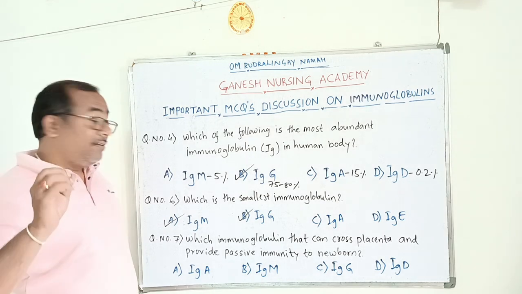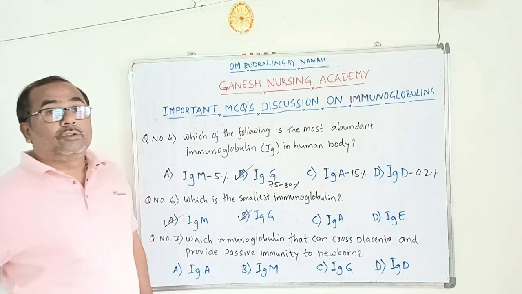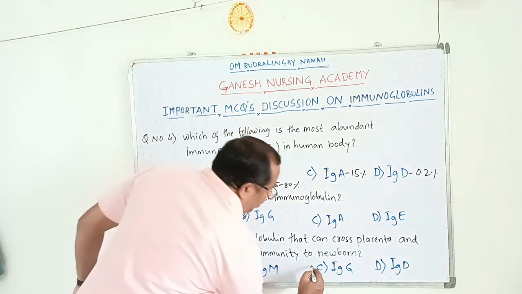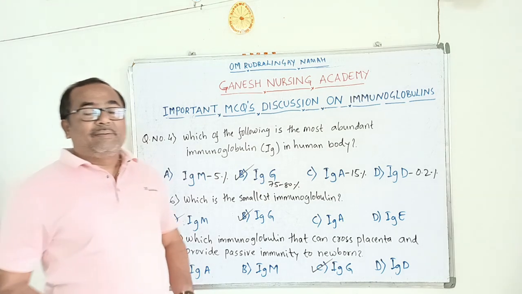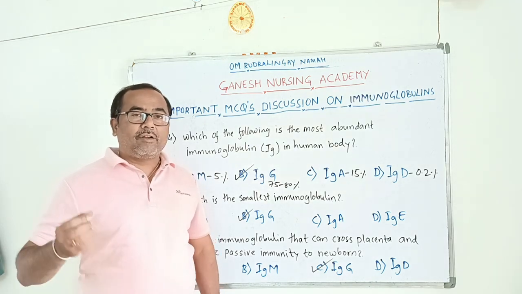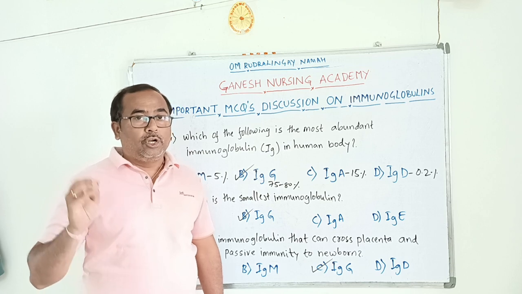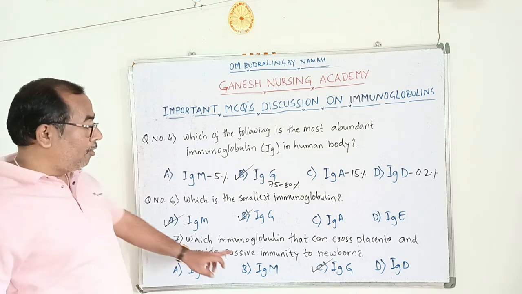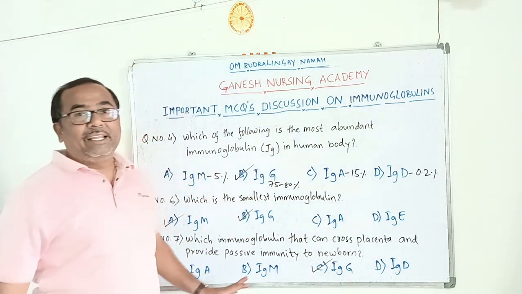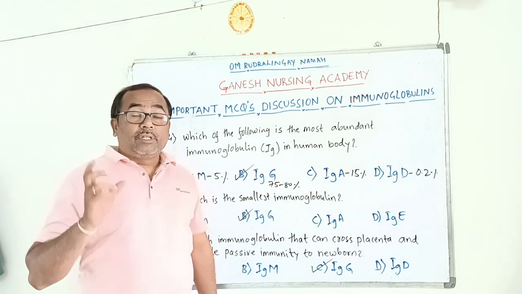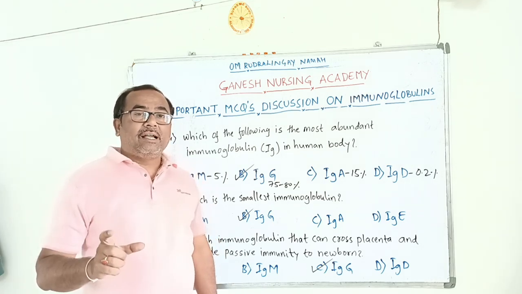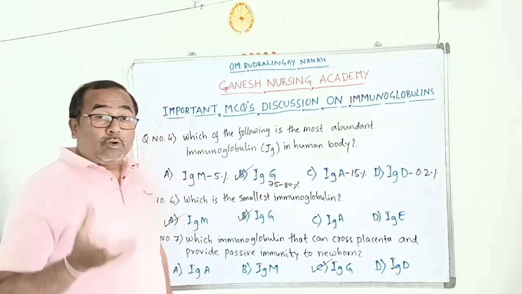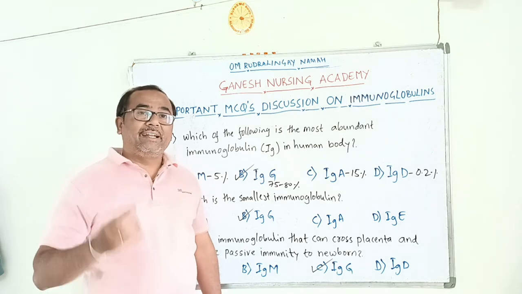We have already discussed that IgG is the smallest immunoglobulin, so it can cross the placenta. Option C, IgG, is the correct answer. They can also ask which immunoglobulin is present heavily in the newborn. It is also IgG.